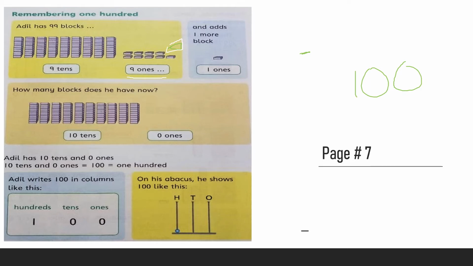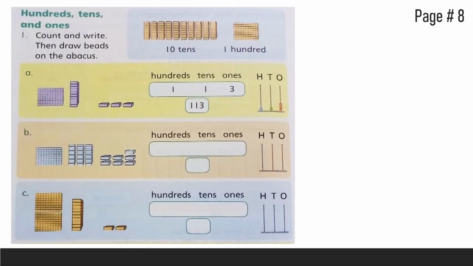Okay, now open page number 8 of your book and we will do these questions here. Here a 100 block is shown. This is how a 100 block looks like. 10 tens make 100. Okay, now let's do the first question. In this question we have to make beads. This one is already done. We will do the B part.